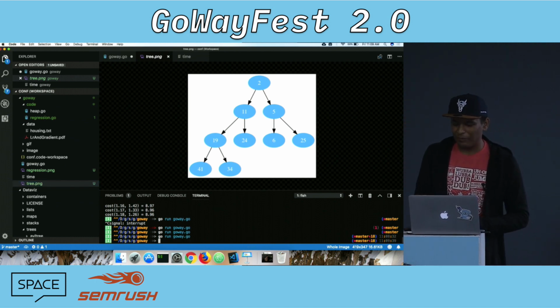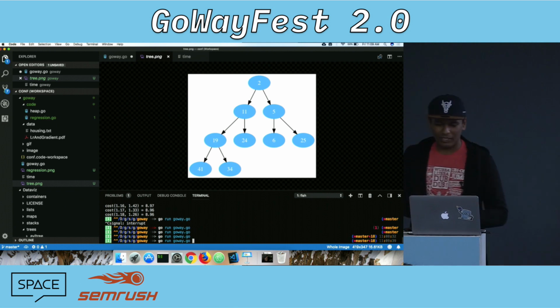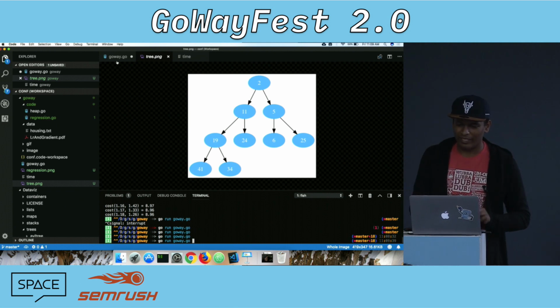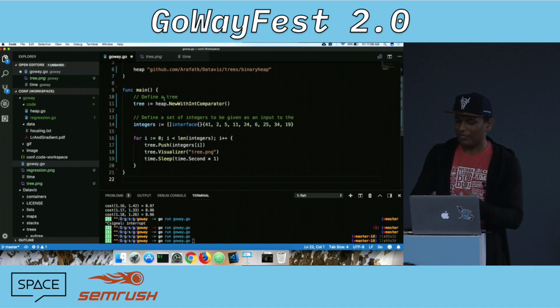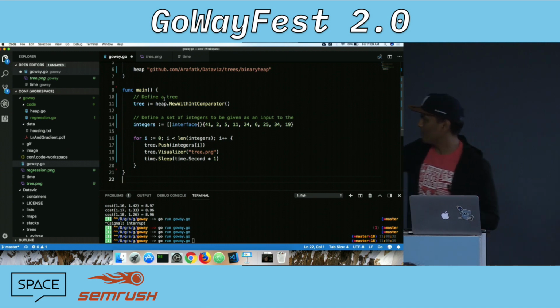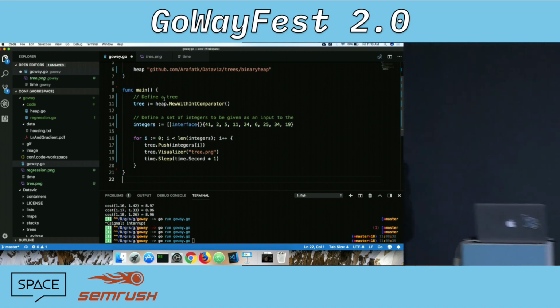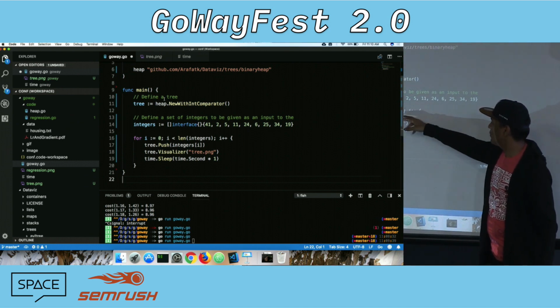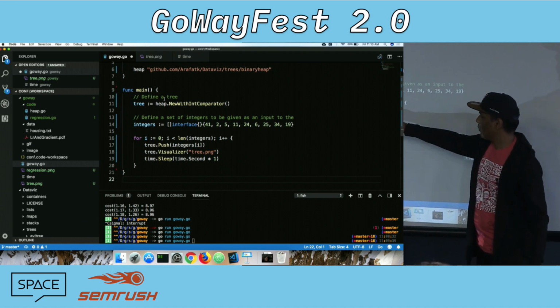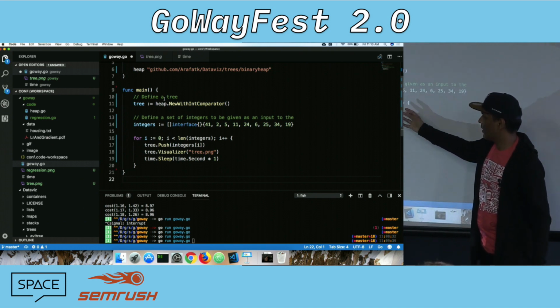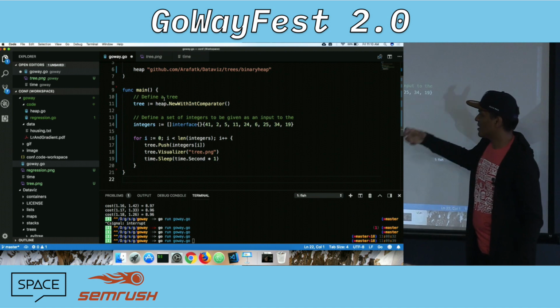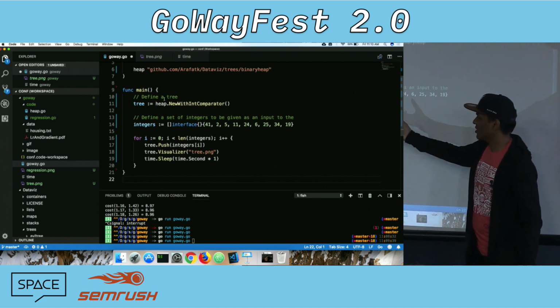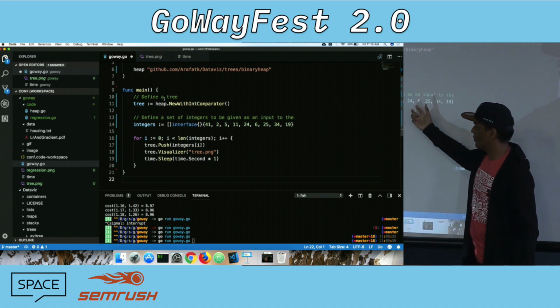But anyway, the idea is you can define your whole tree in sort of like an array here, and you can incrementally put different integers inside the tree. In the for loop, you're incrementally putting 41, then 2, then 5, and you're trying to visualize these by saving it inside a file. What the software does is that it takes any kind of data structure, and it tries to visualize it in the form of a graph.